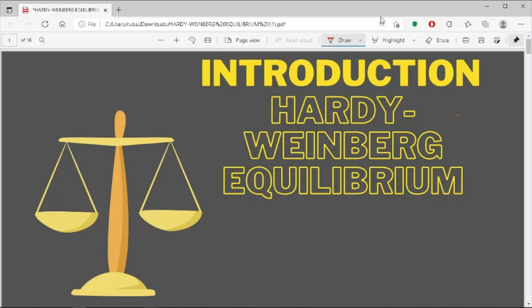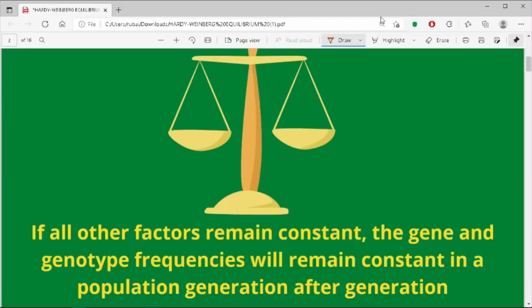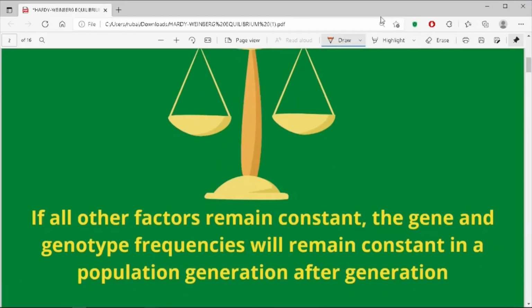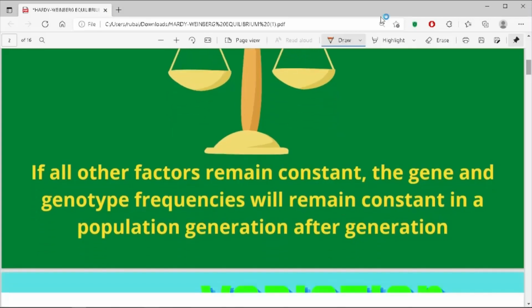Hello. In today's class, let's quickly revise one of the most confusing topics in our syllabus, the Hardy-Weinberg equilibrium. It is a theory of population genetics developed by Hardy and Weinberg based on Mendel's law of heredity. They said that if all other factors remain constant, the frequencies of particular genes and genotypes will remain constant in a population generation after generation.